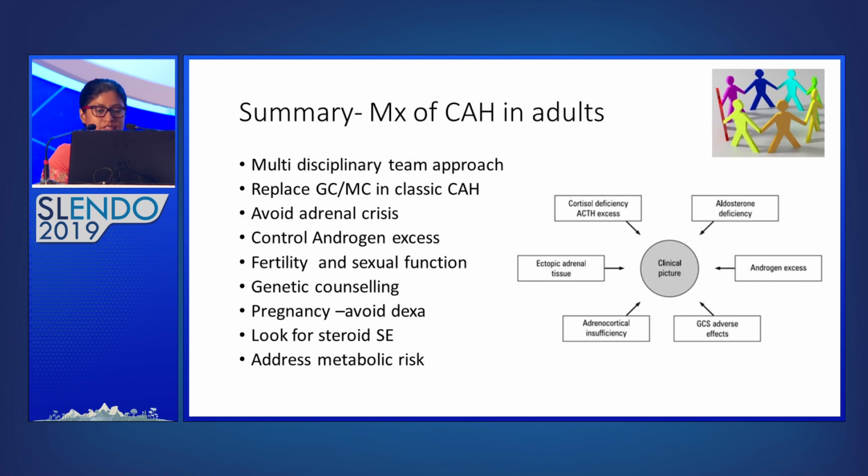Fertility and sexual function is a very important problem in adults, and genetic counseling should be offered to all patients, especially if they wish to conceive. Pregnancy, management of pregnancy again needs special care. Dexamethasone should be avoided during pregnancy, and we need to monitor them for steroid side effects. And the patients with CAH have a high risk of developing metabolic syndrome and complications. Therefore, we need to address their metabolic risk.